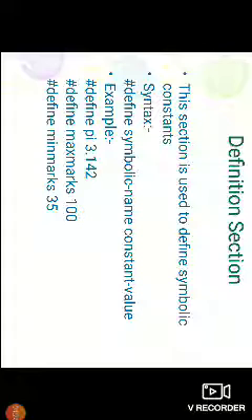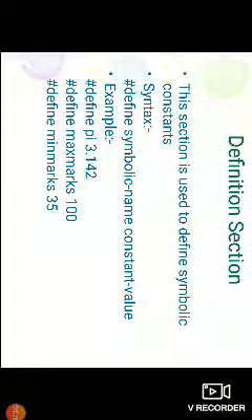Symbolic name, we can say, is the name of the variable, and next is the constant value. I have given three examples. In the first example I have given hash define pi 3.142. Here I am defining a constant value. The constant name is pi and the value is 3.142. So the pi value cannot be changed.